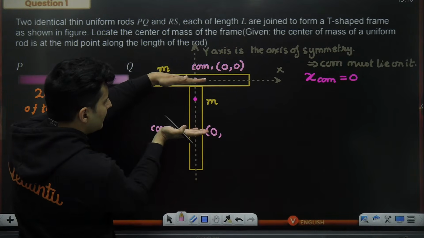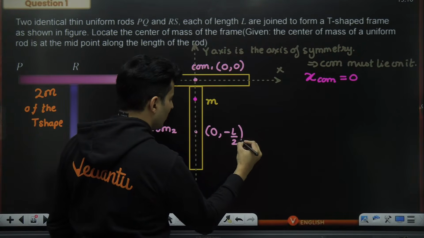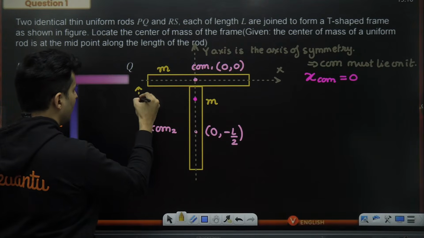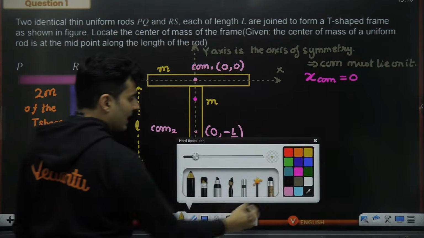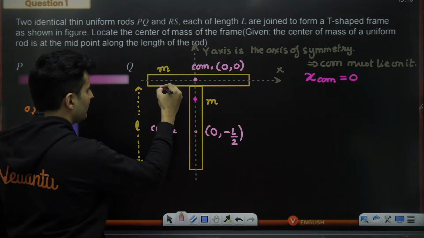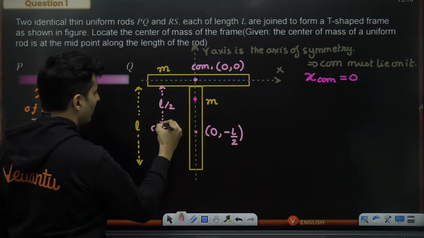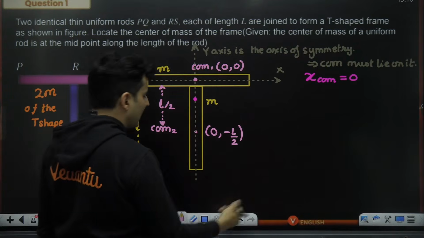If this is L by 2, then this will be minus L by 2. Remember, this entire thing was L. So only this much part, neglecting the dimensions of that rod, ignoring that small width, is minus L by 2.